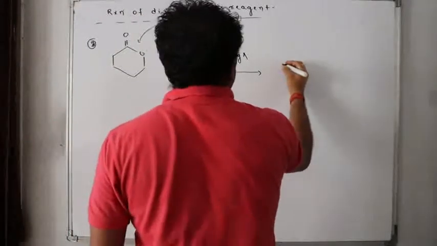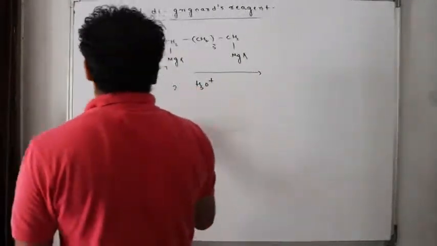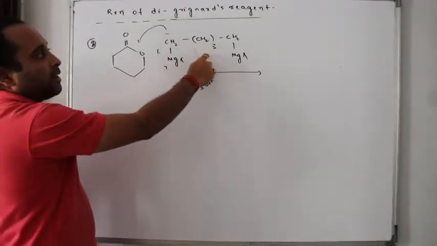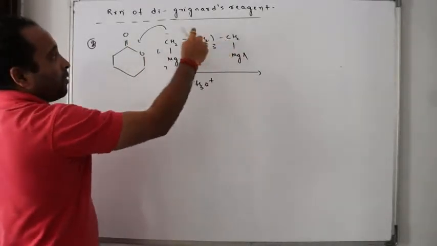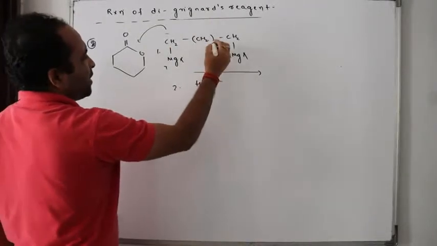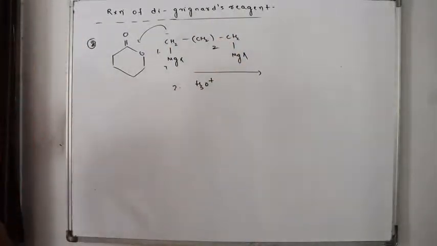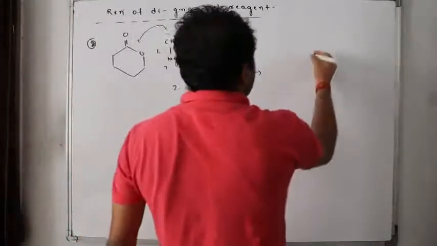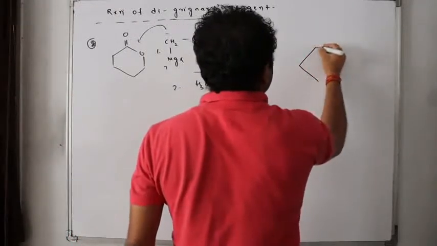So what will happen here? When this attacks, this is 3, isn't it? 3, 4, just to make you differentiate, let it make it 2. So 2, 3, 4, and this carbonyl 5. Will I get a 5-membered ring like this?